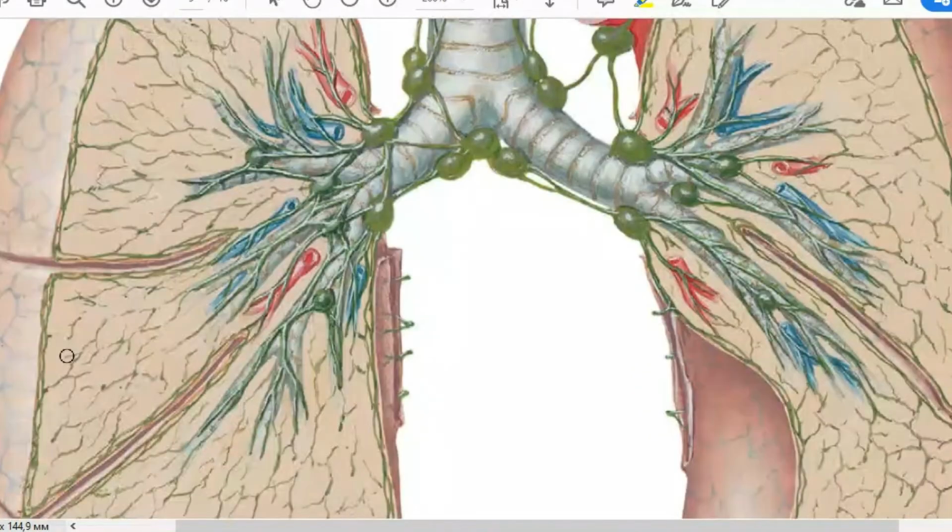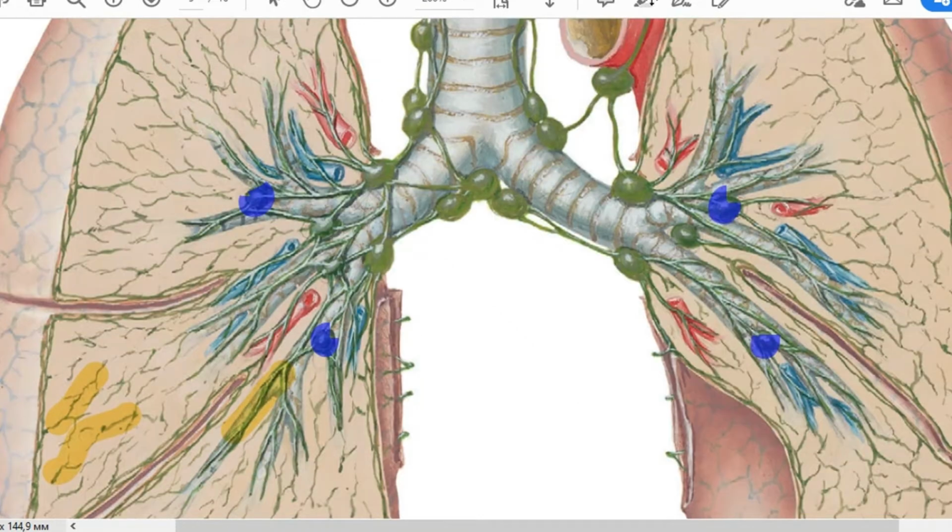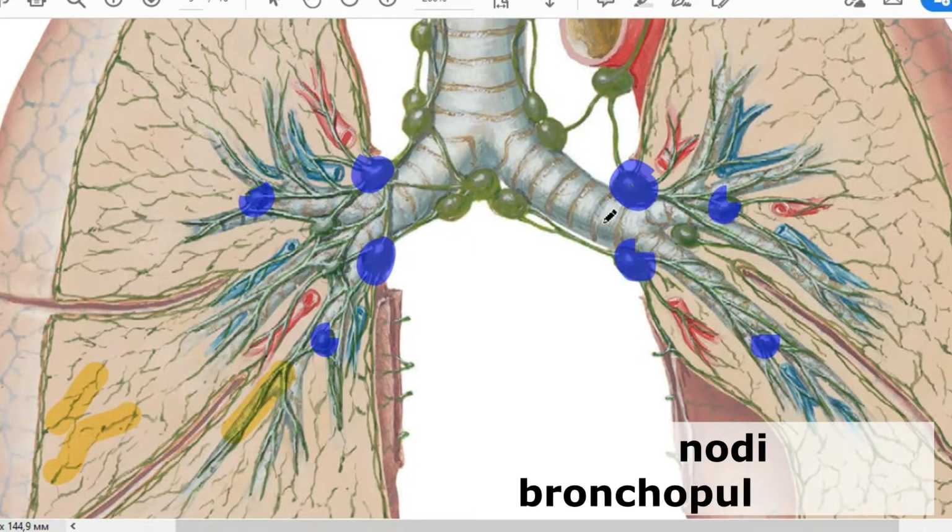So everything starts in the lungs, with these small lymphocapillaries, you remember, a network, and then lymph vessels. The first lymph nodes they go through are nodi intrapulmonales. Intrapulmonal lymph nodes are situated inside the parenchyma of the lungs. Next, lymph goes further and reaches lymph nodes in the hilum of the lung, called nodi bronchopulmonales, bronchopulmonal lymph nodes.